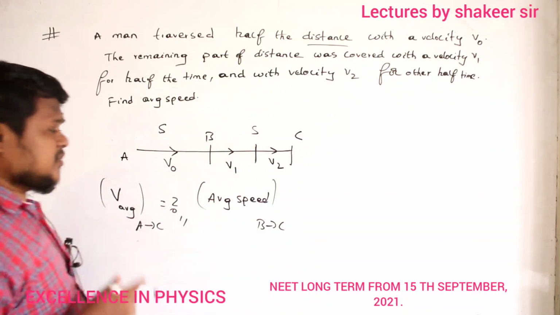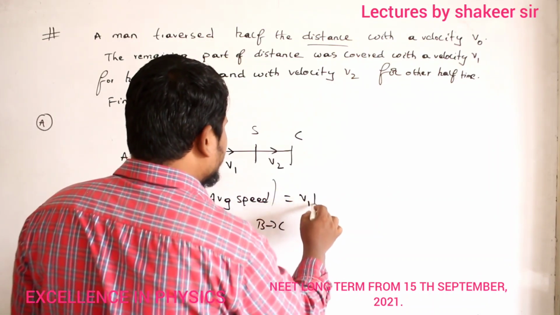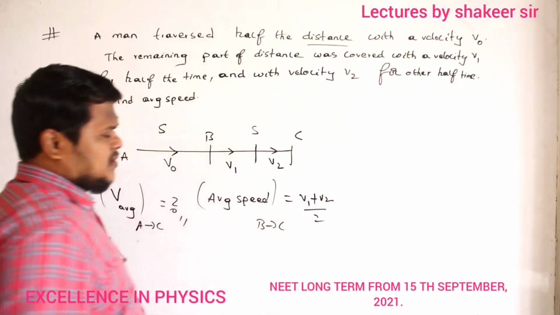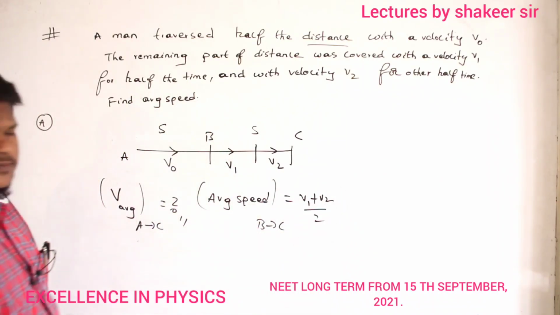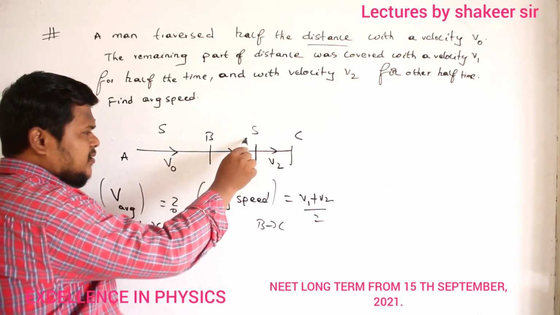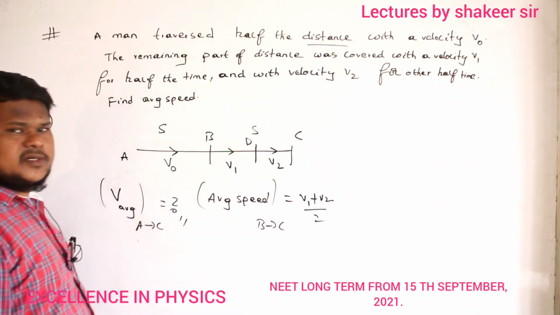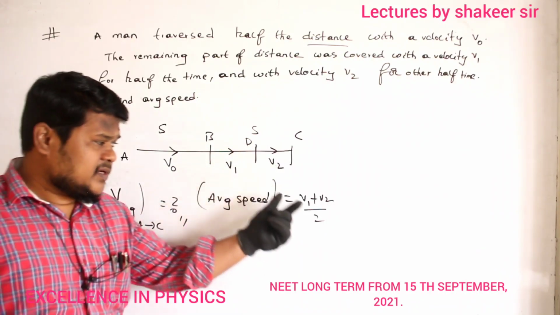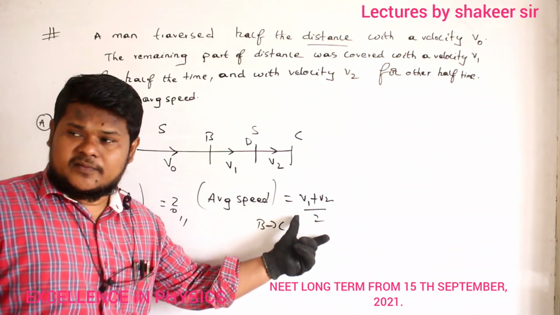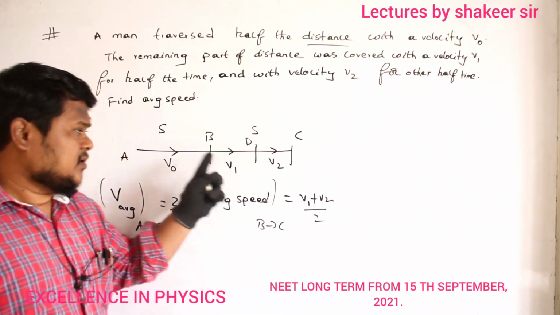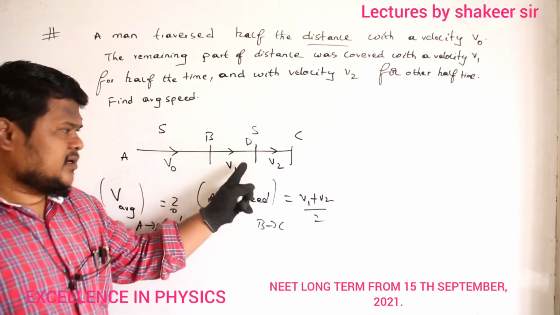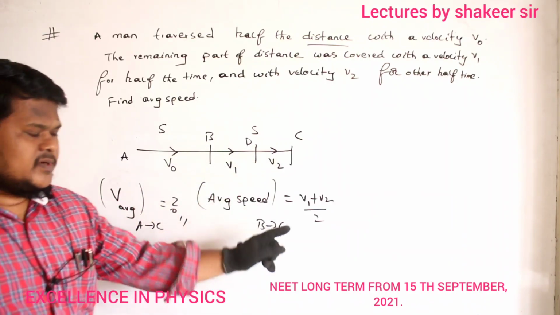So this one will be how much? This will be equal to v1 plus v2 divided by 2. Why? Because time intervals are equal. What is the time interval from B to D? Same is the time interval from D to C also. So if time intervals are equal and there are 2 intervals only, B to D one interval, D to C is another interval, so v1 plus v2 by 2.